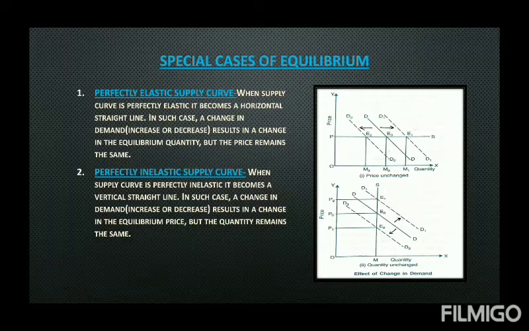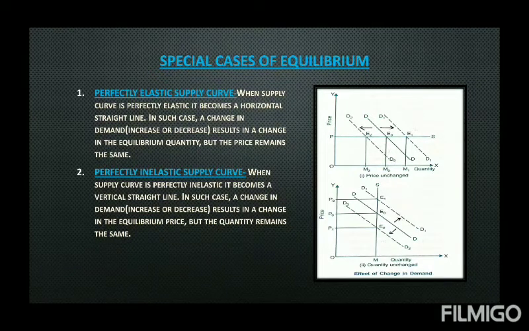Only quantity can change. So what we have seen here is, due to an increase in demand, the demand curve D0 shifts rightward to D1, the price remains the same at E1, but quantity increases from M0 to M1. That means with an increase in demand, the equilibrium quantity also increases, and similarly with a decrease in demand, quantity also decreases, but price remains the same.